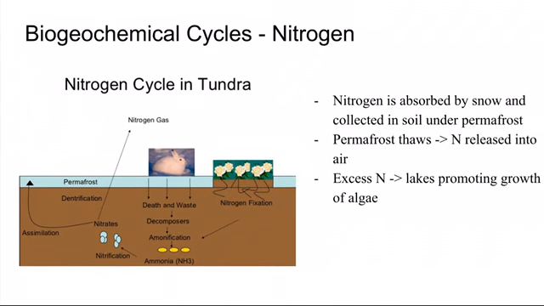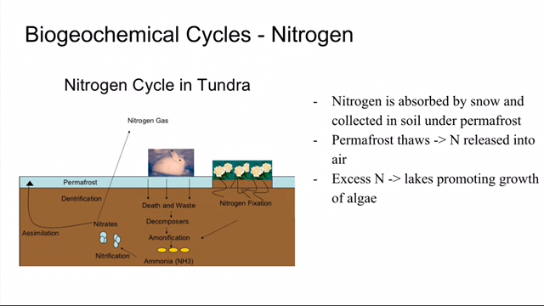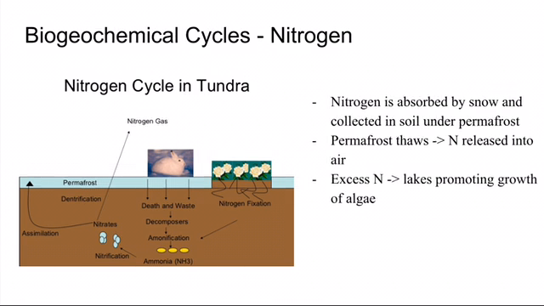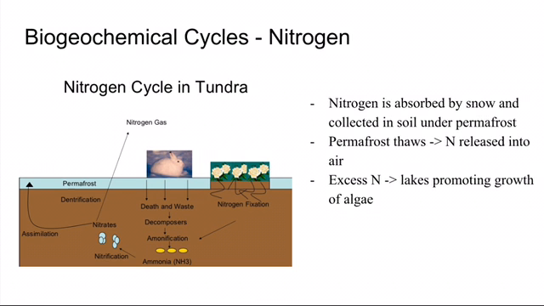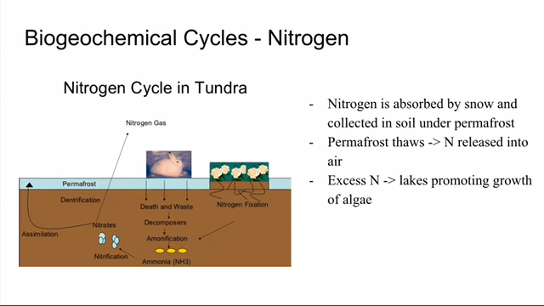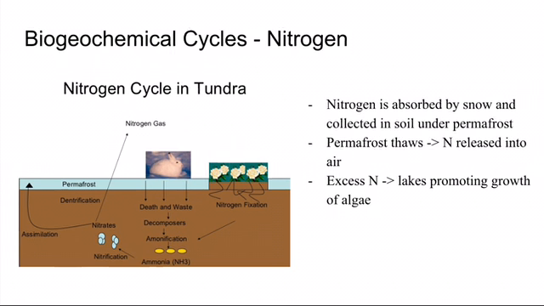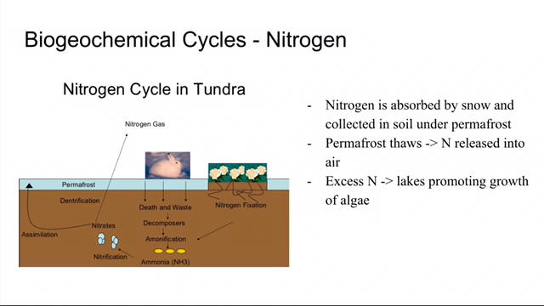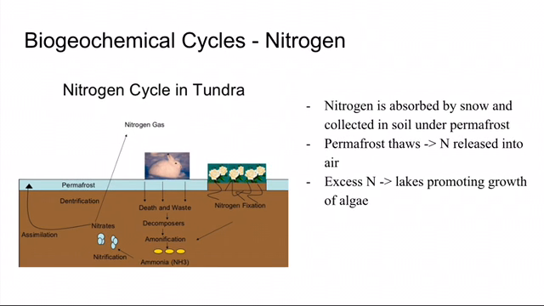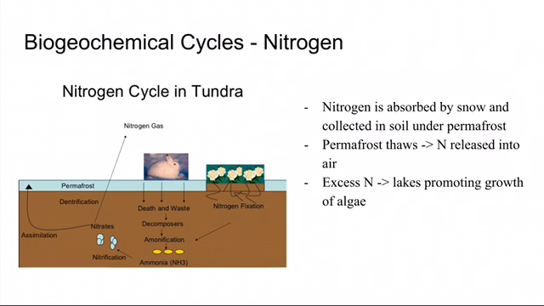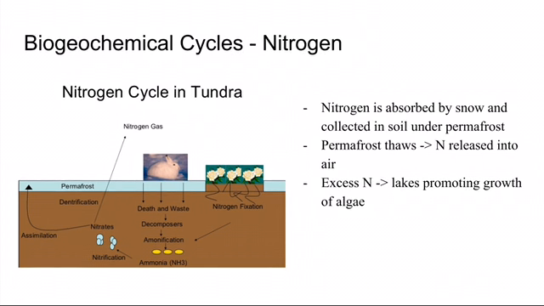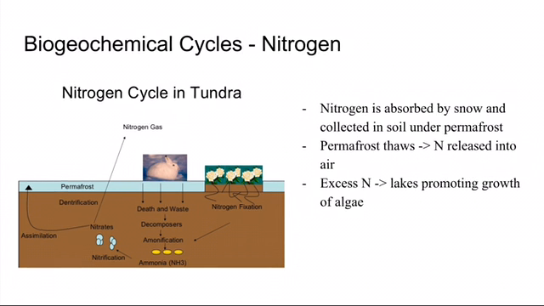Nitrogen makes up about 79% of Earth's atmosphere. Nitrogen can be absorbed by clouds and reach the ground by snowfall. The nitrogen is then transferred to the soil and frozen over by permafrost. The permafrost captures the nitrogen in the soil, and it cannot be released until the permafrost thaws. Nitrogen that is not released by exposure to the atmosphere can seep through soil into nearby lakes and streams, promoting the growth of plants such as algae.